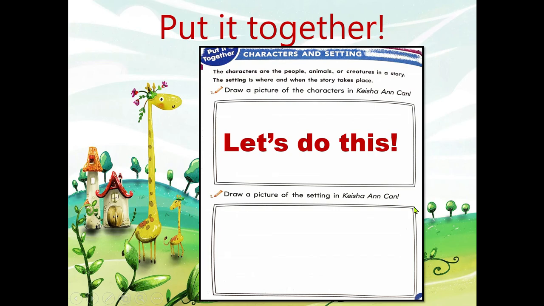And as your seat work, you're going to draw a picture of the characters in Keisha and Ken, only in this first box, okay? And then as your homework, you're going to answer page 5. Don't forget to do it.